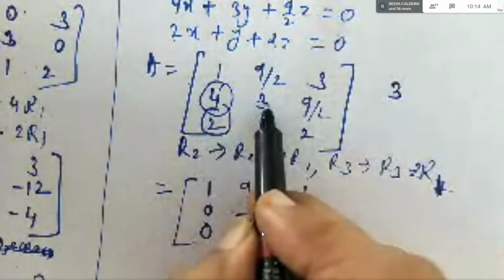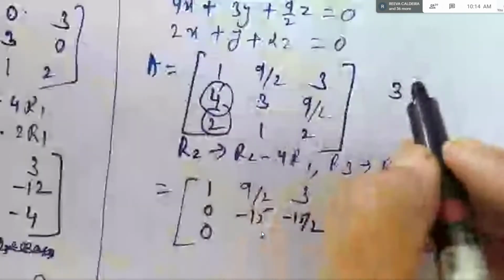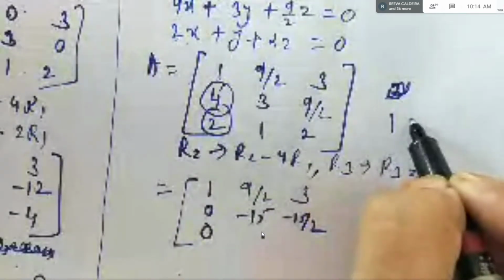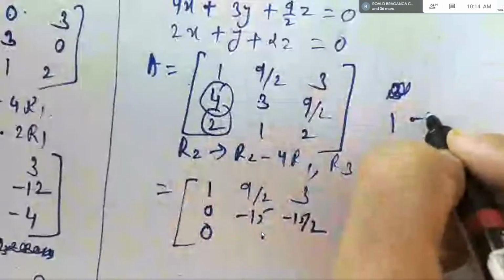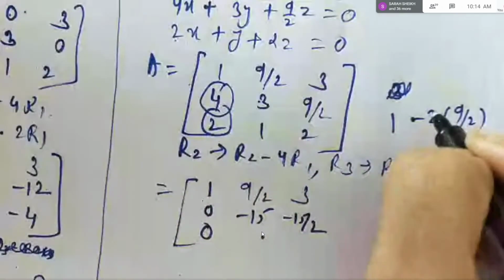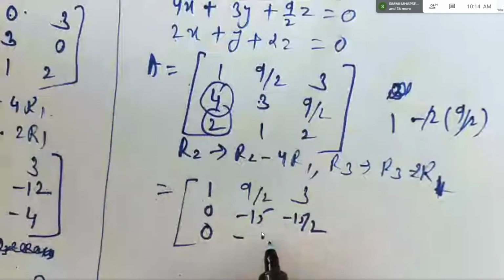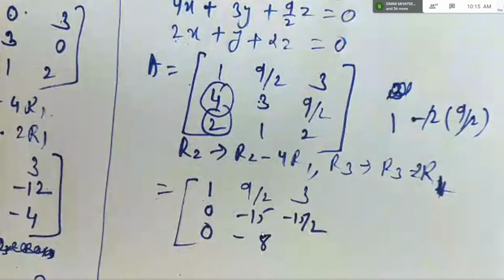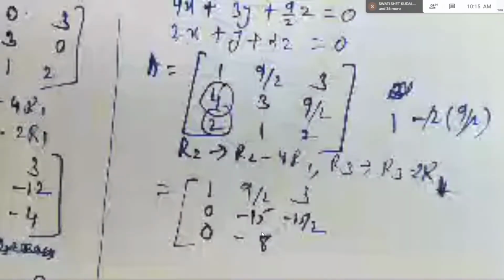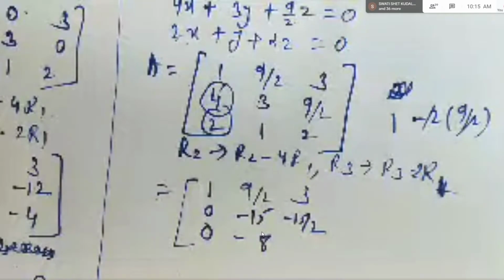R2 is 3 here, right? No, 1. Last row we are doing. So 1 minus 2R1. 2R1 means 2 into 9 by 2, so 2 will get cancelled. 1 minus 9 is -8. Yes, -8.